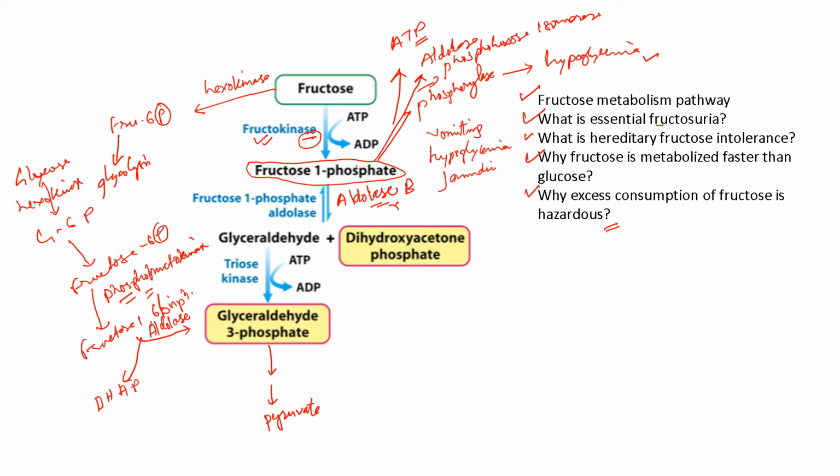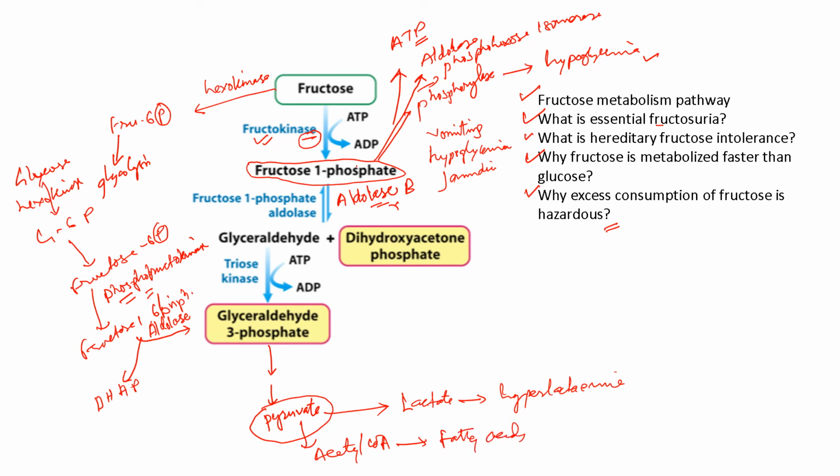And since there is excess formation of pyruvate, there will be more and more formation of lactate, leading to hyperlactemia. Since there is more pyruvate, there will be more acetyl-CoA, leading to more synthesis of fatty acids, and these fatty acids lead to more formation of triacylglycerol in the adipose tissues.